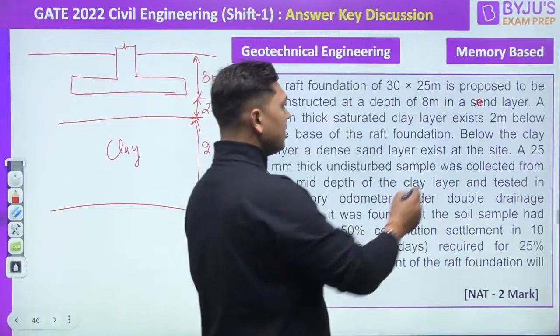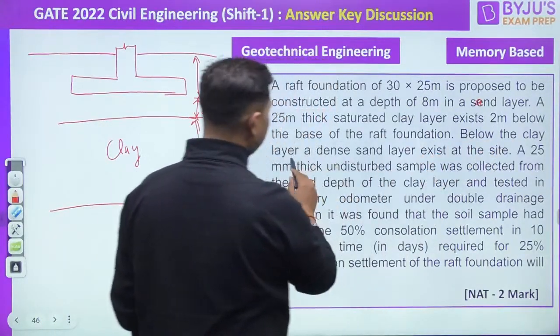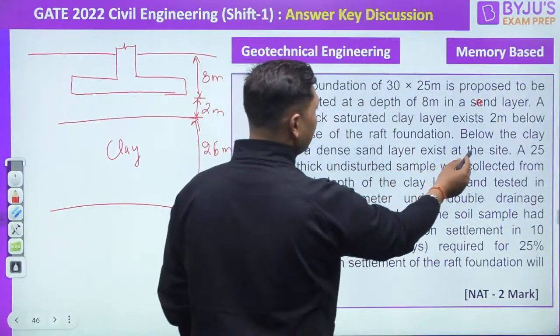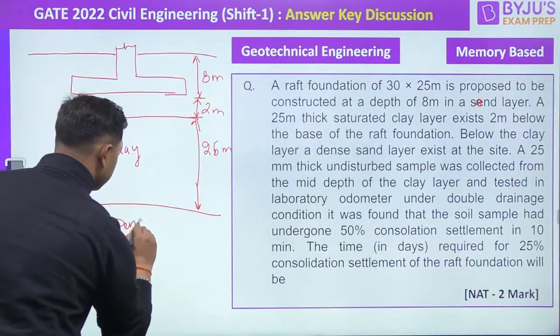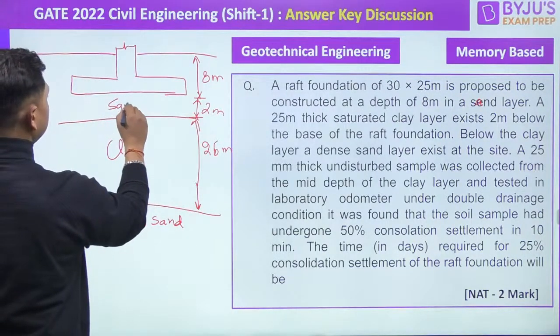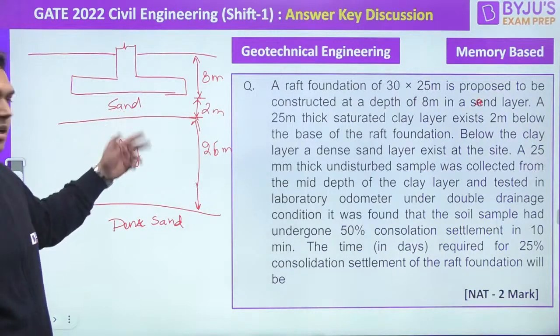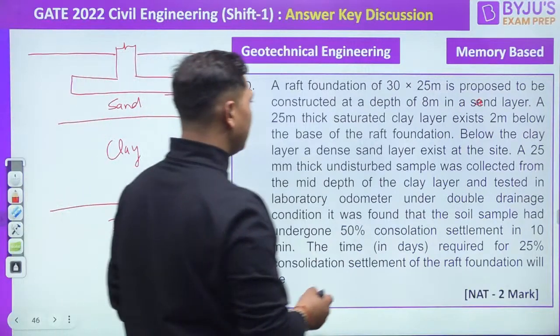Now below the clay layer, a dense sand layer exists at the site. So over here also it is given a dense sand. Above is also sand. So that means it is a problem of drainage from both top and bottom. So this is a dual drainage, right?